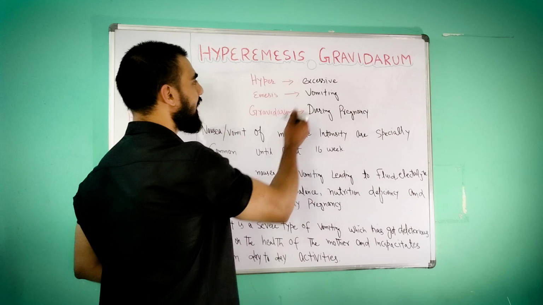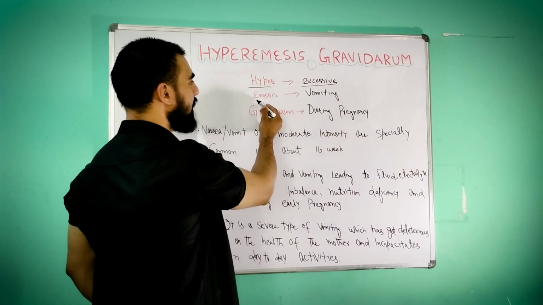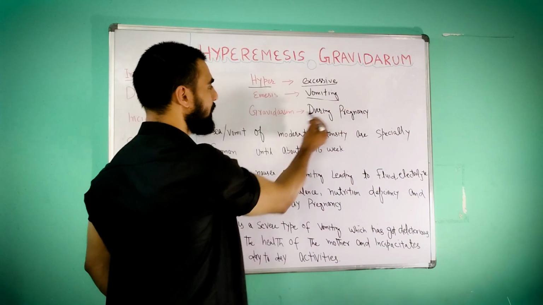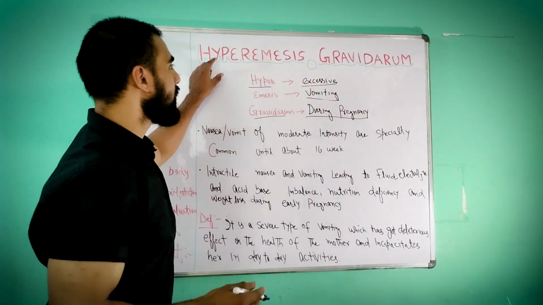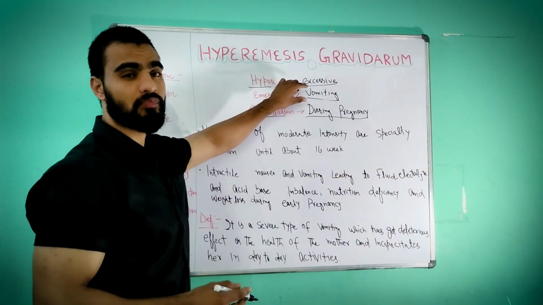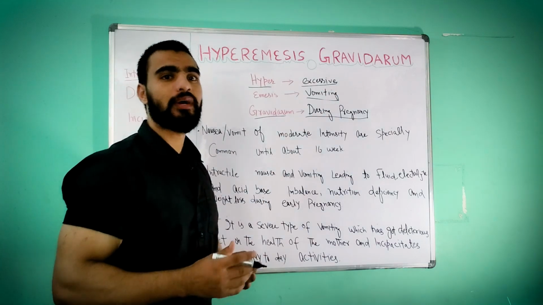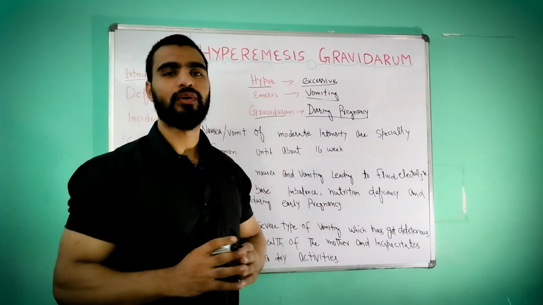Hyper means excessive. Emesis means vomiting and gravidarum means during pregnancy. So the meaning of hyperemesis gravidarum is excessive vomiting during pregnancy. Normally, in a normal pregnancy also, the woman has nausea and vomiting.